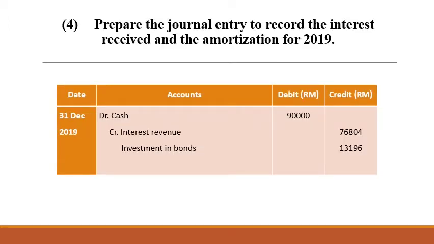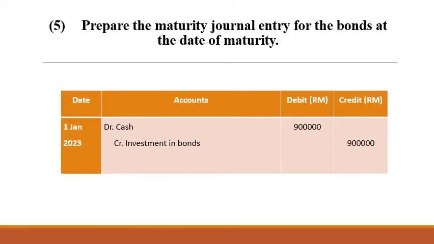Question 4. Prepare the journal entry to record the interest received and the amortization for 2019. On 31st December 2019, we will debit cash 90,000 ringgit, credit interest revenue account 76,804, credit investment in bonds 13,196 ringgit. Question 5. Prepare the maturity journal entry for the bonds at the date of maturity.